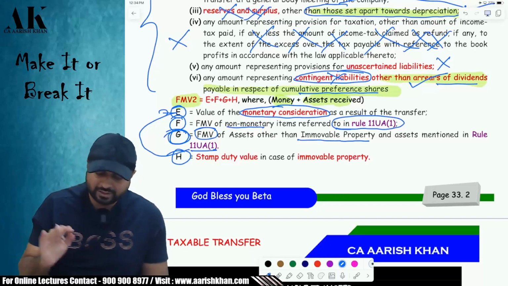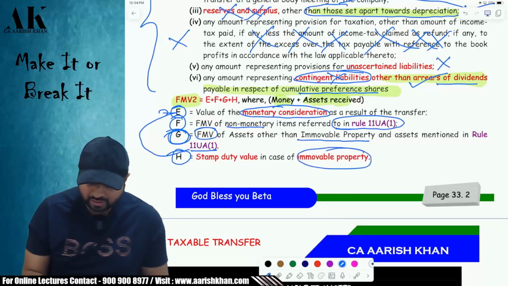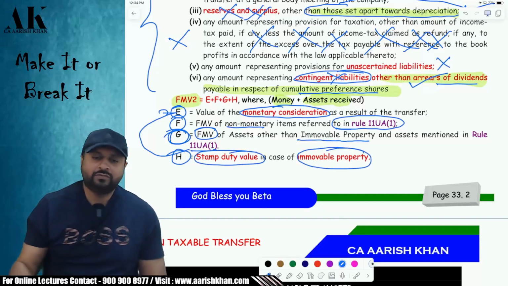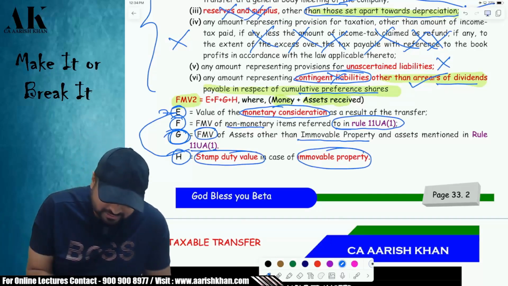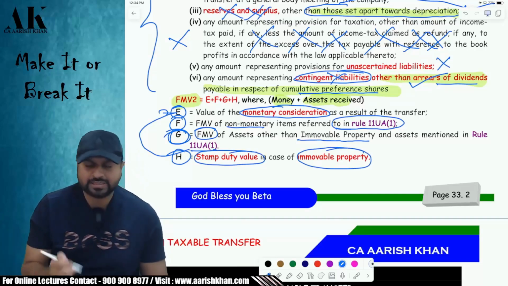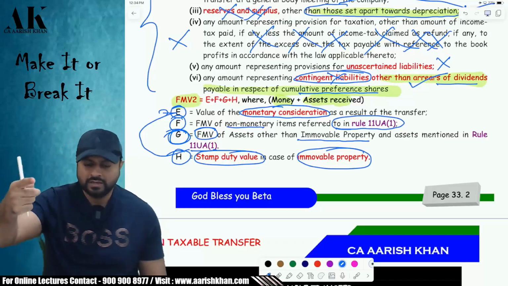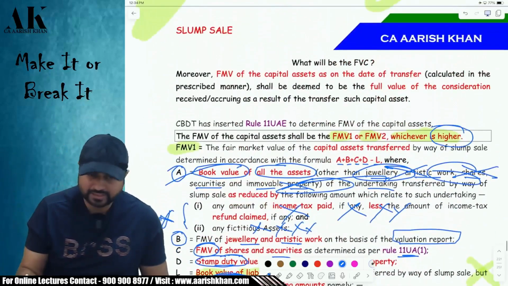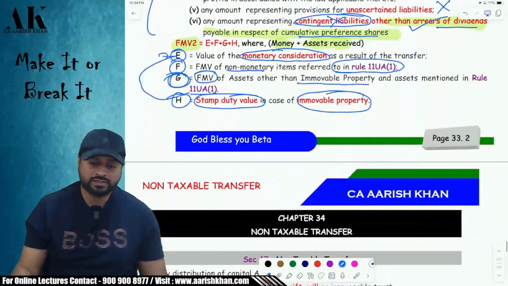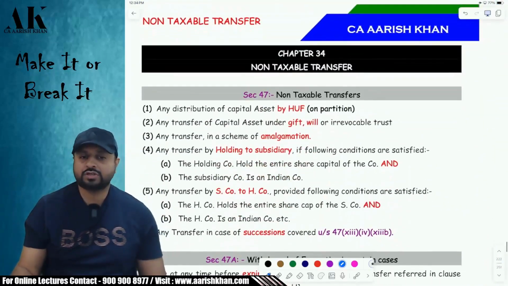So that is the value you are going to take. And for immobile property, again, you are going to take what? The stamp duty value. All these things will be added: E plus F plus G plus H, and then compare with FMV1. Whichever is higher, that will be considered your sale consideration. Okay. So this is a question which can come in the exam.